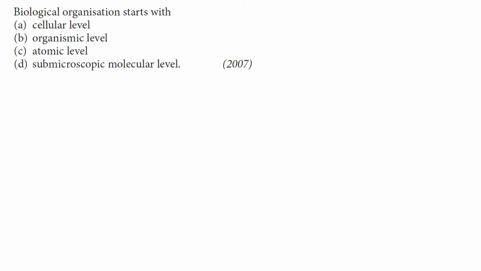So the next question: the biological organization starts with option A, cellular level; option B, organismic level; option C, atomic level; option D, submicroscopic molecular level. For this answer, first of all I will discuss the first option, cellular level.